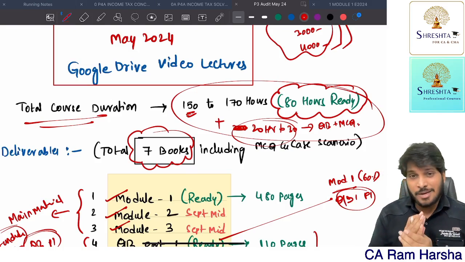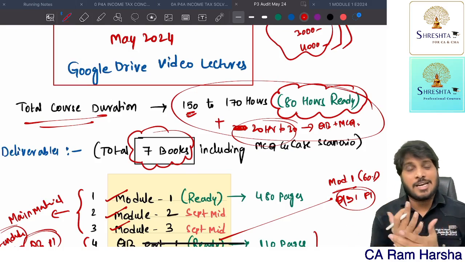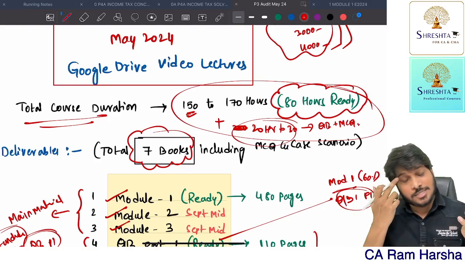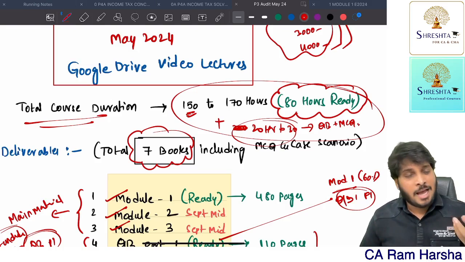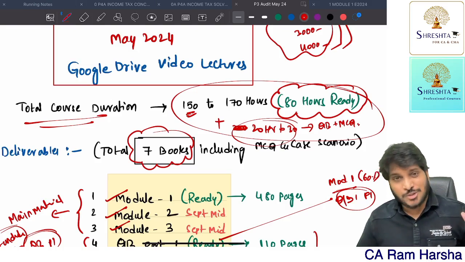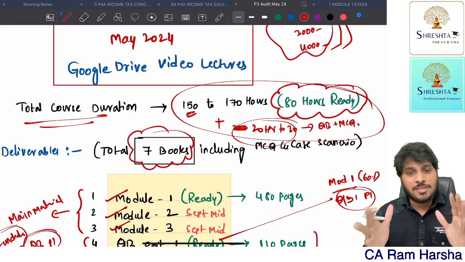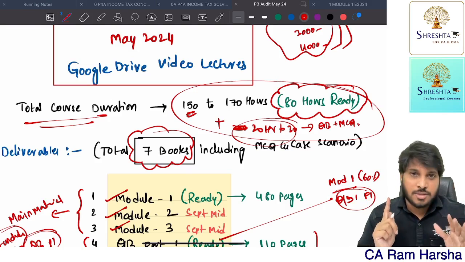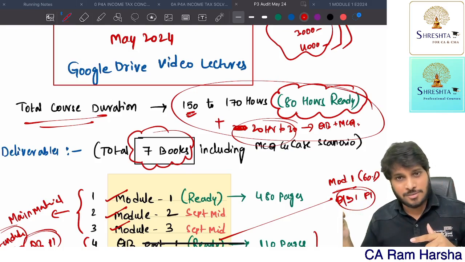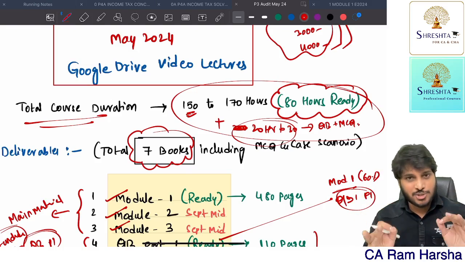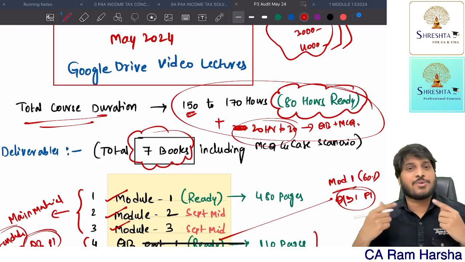Now some students immediately think, sir, 200 hours is too much. There are so many faculties and courses offering 70 hours. Happily go and study 70 hours with them, not an issue. Because what I always believe is, if you follow the right process one time, you need not repeat it later on. Prepare rightly one time, prepare strongly one time. You do not require repetitions.